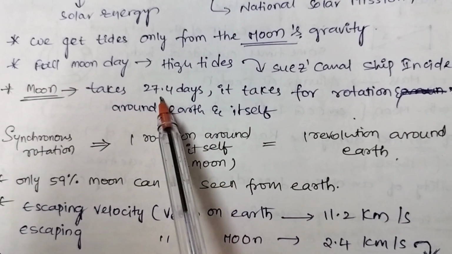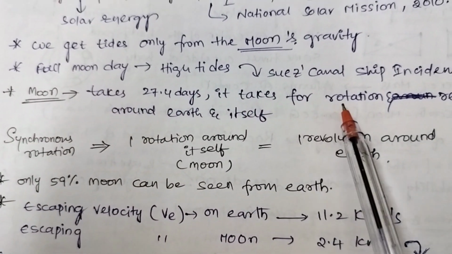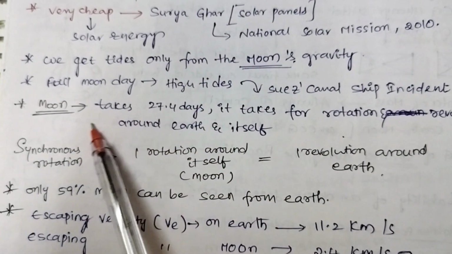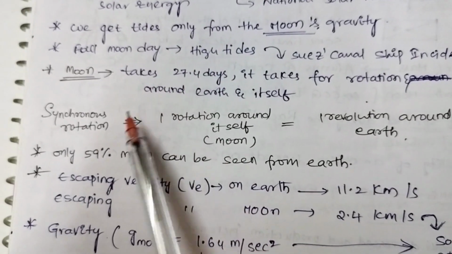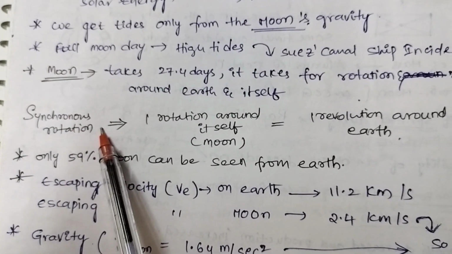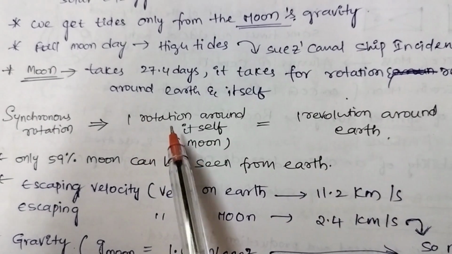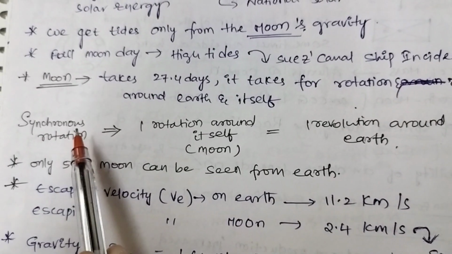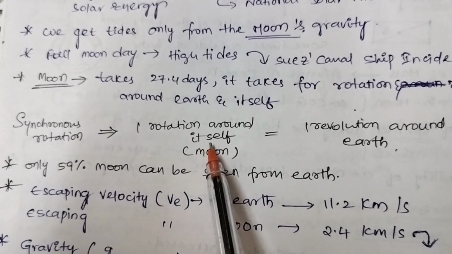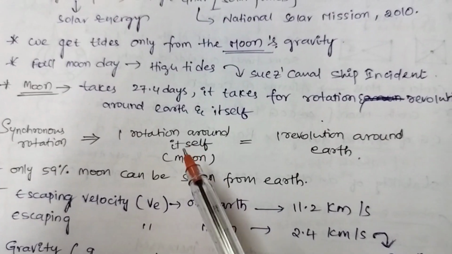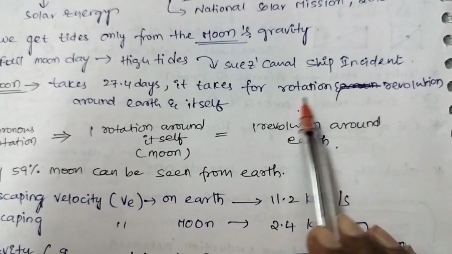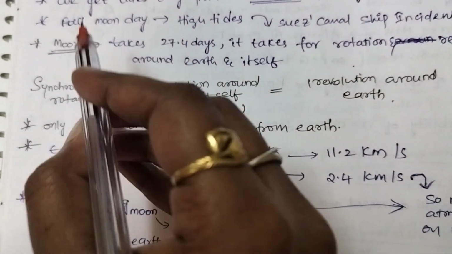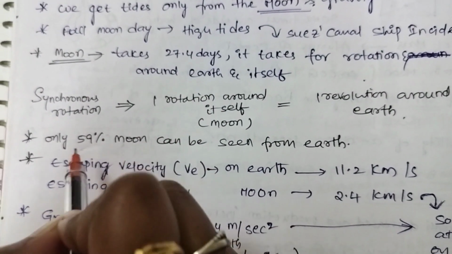Moon takes 27.4 days for rotation and revolution around the earth and itself. Synchronous rotation is defined as one rotation of the moon around itself being equal to one revolution around the earth. Only 59% of the moon can be seen from the earth.